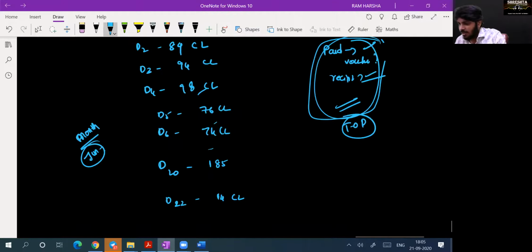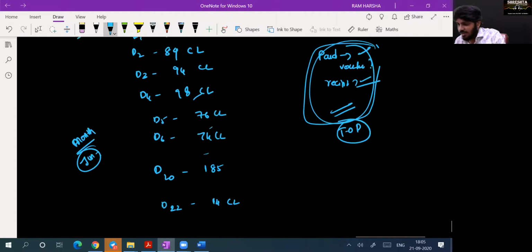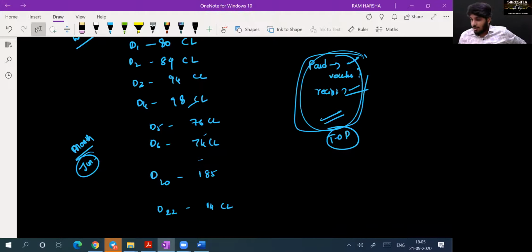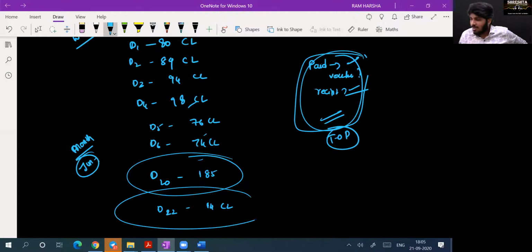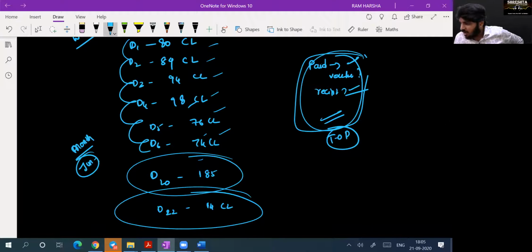Now tell me, Sudhir, when you see this register, which numbers will you try to look at? D20 and D22. Why? It is unusual, sir. Exactly. These are all usual, yes or no? Yes, sir. These do not have any significant deviation. Is there any significant variation between all these? No, sir. But D20 is not routine. 14 is also not routine. When I observe the entity, I'm identifying what is unusual. Are you clear? Yes, sir.